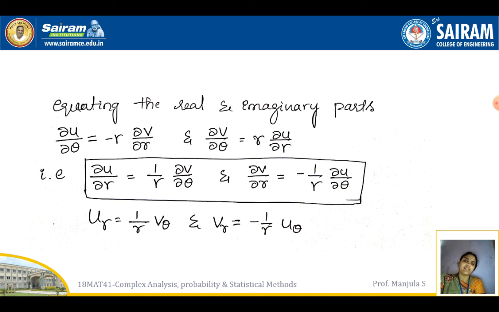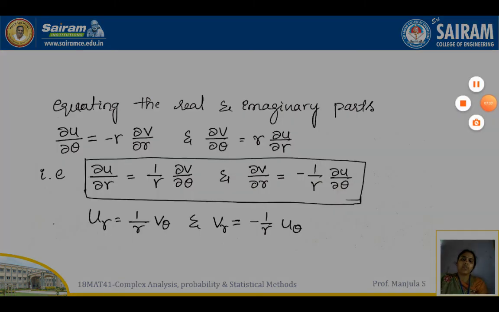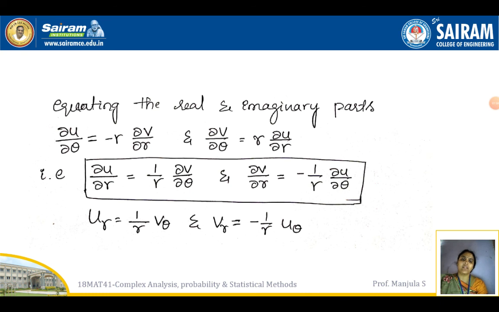We can write this equation in the other form also, the suffix form. That is u_r equals 1/r v_θ and v_r is minus 1/r into u_θ. So we can write this equation in terms of suffix form also. Now we got the required Cauchy-Riemann equations in polar form.